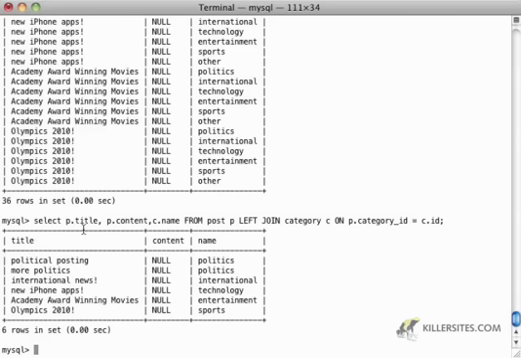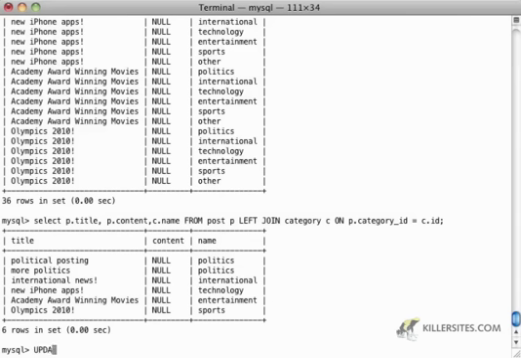So here, now I'm getting something that looks a little more useful to my PHP application. The advantage of something like this is that, let's say I want to change politics and I want it to be uppercase now. I only need to make a change to one table and one place.